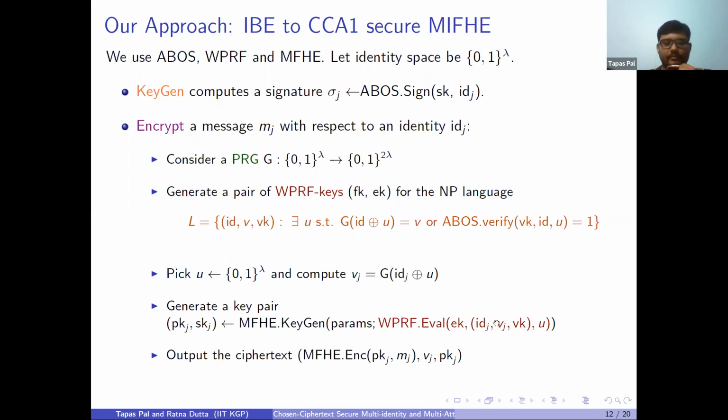the (ID, VVK) statement pair. But this time I will be using a multi-key pure FHE scheme in place of the symmetric key encryption. So in place of symmetric key encryption, we use this randomness to generate a public key, secret key pair corresponding to the identity ID_J. And then we encrypt our messages M_J using this PK_J. So this is the ciphertext, the MFHE ciphertext for the message M_J under PK_J. And we also need to publish V_J as the header, and PK_J is the public key.